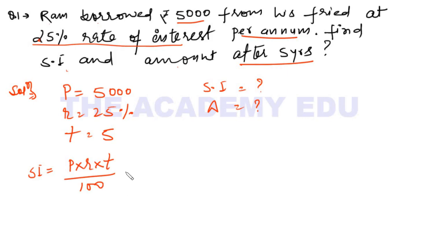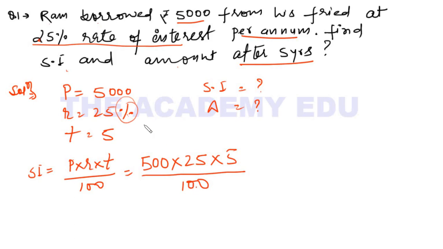Now put the formula. What is P? Your P is 5,000. What is R? 25%. We don't write percent here, only 25. And time is 5 years. And here is 100. You know why this 100 came here? Due to this percentage sign. This is the reason we take 100 here. If you divide it, 0 0 cancel, you have 5 5 is 25 into 25.